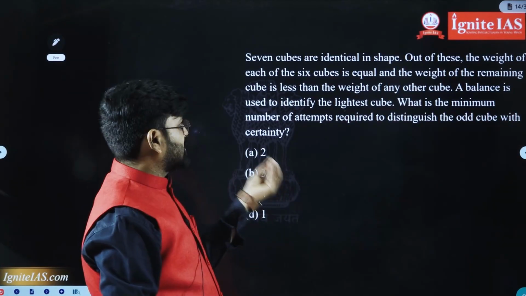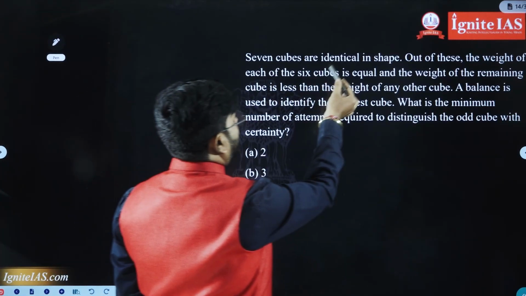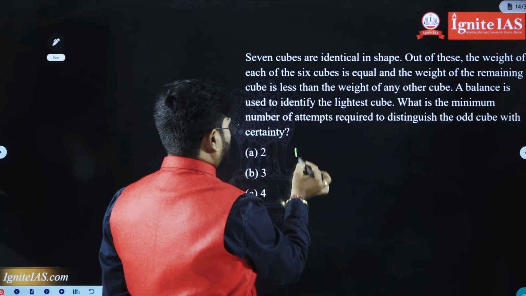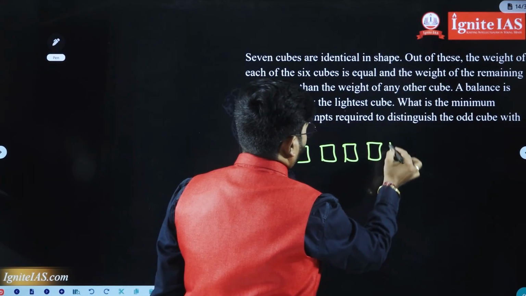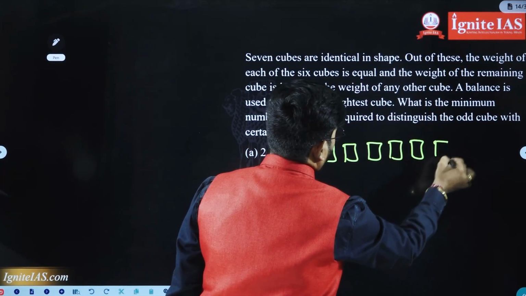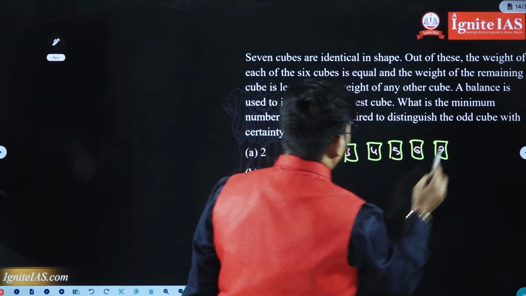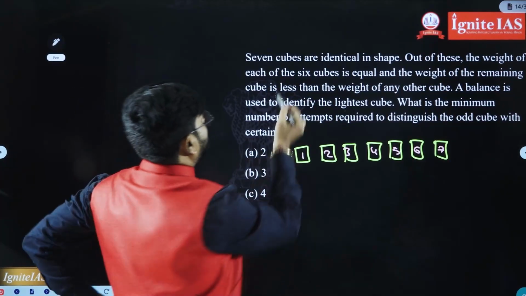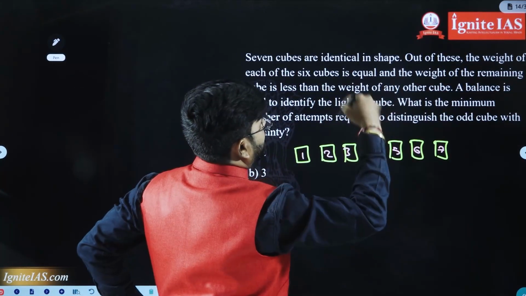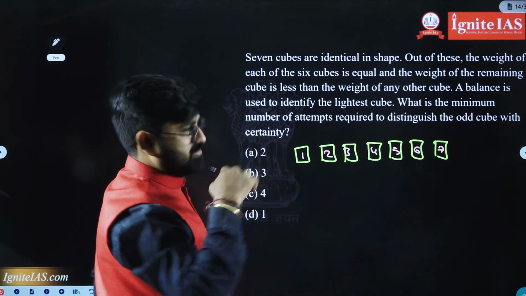This question was asked in UPSC CSAT 2026. 7 cubes are identical in shape. Actually, there are a total of 7 cubes: 1, 2, 3, 4, 5, 6, 7. They are identical in shape only. Out of these, the weight of each of 6 cubes is equal, and the remaining cube is less than the weight of the other cubes.